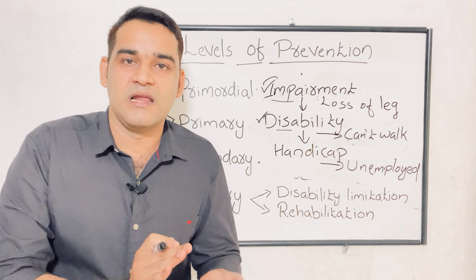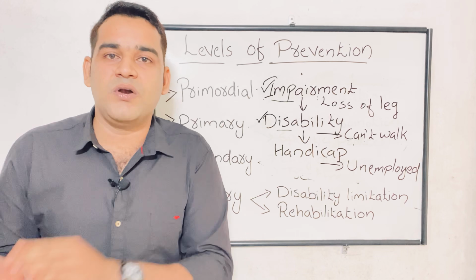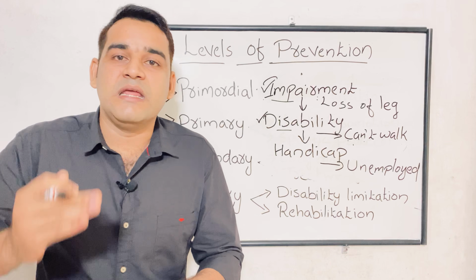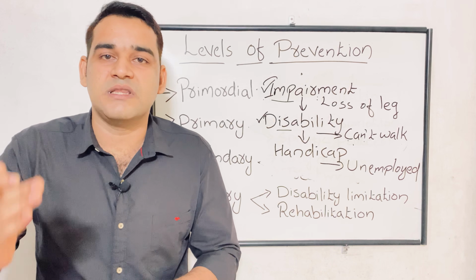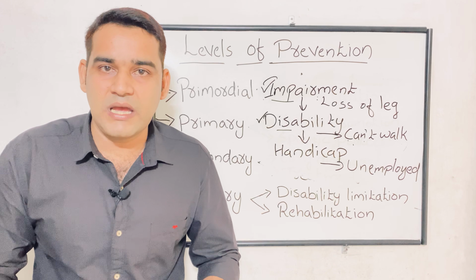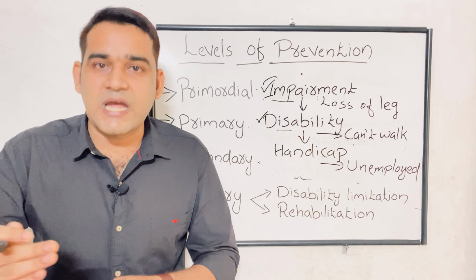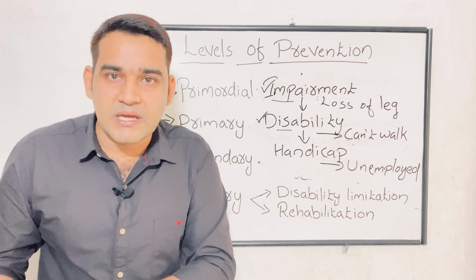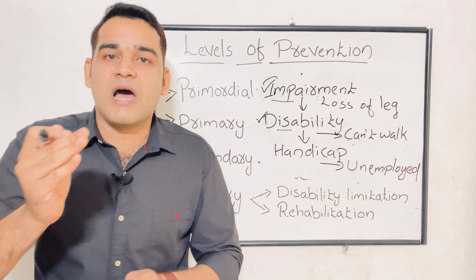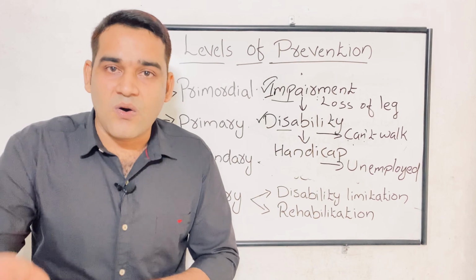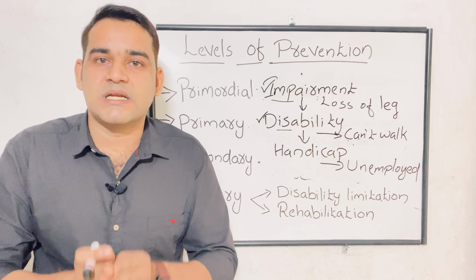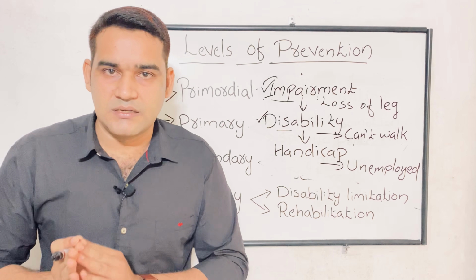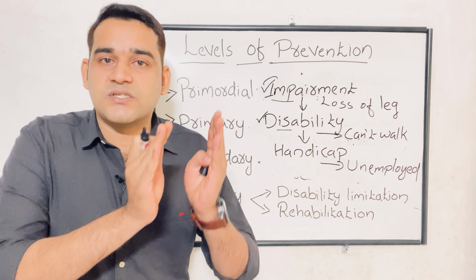Earlier he had a skill, now that skill has gone due to the stroke, so we are training them. Again you can do this with the hand and with the leg. So we are doing vocational training as well as psychological, as mentally some problem will be there. Through different therapies we are trying to bring back the psychological level of that person. That is rehabilitation. That is regarding the levels of prevention.